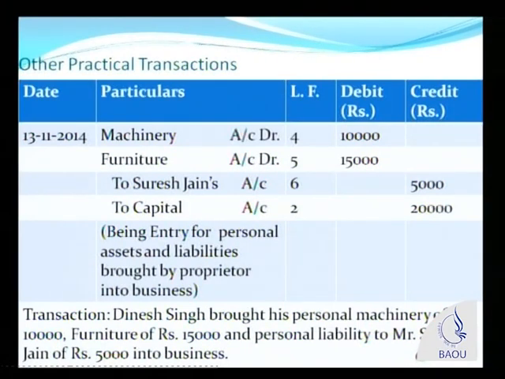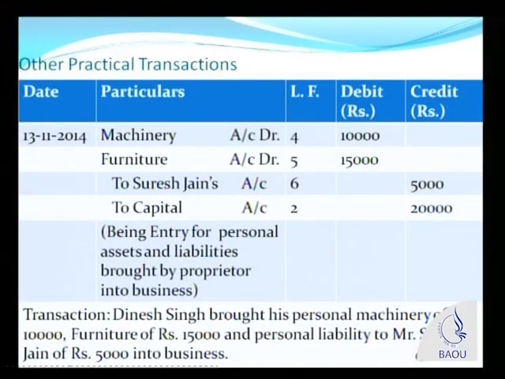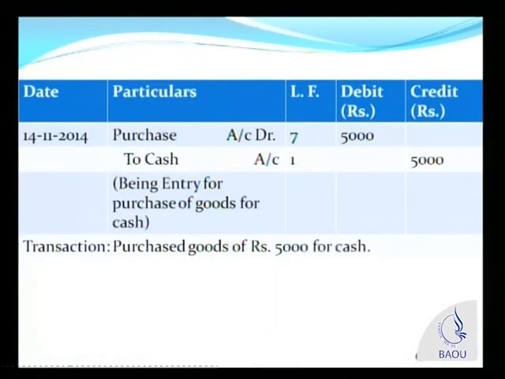This amount is credited to his capital account, because when he brings these net assets into business, his capital or owner's equity increases. Owner's equity plus means it will be credited. Therefore, capital account is credited. I told you, instead of writing just capital account, you can also title such account as Dinesh Singh's capital account. Let's look at some other transaction.